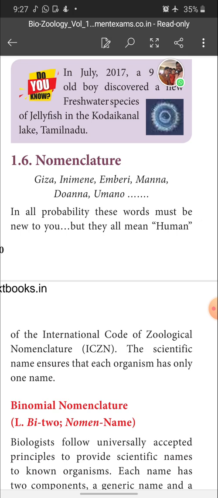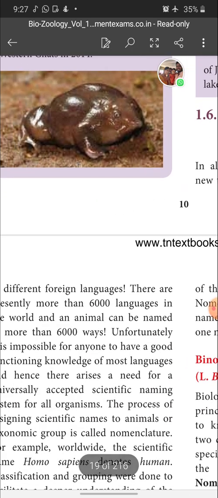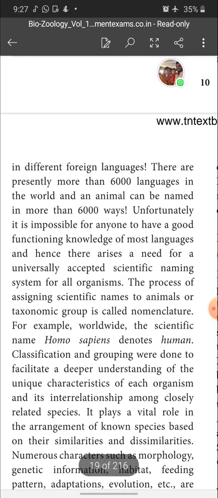So, let us enter into the topic, children. Nomenclature: in all probability these words must be new to you, but they all mean human in different foreign languages. There are presently more than 6,000 languages in the world, and an animal can be named in more than 6,000 ways. Unfortunately, it is impossible for anyone to have a good working knowledge of most languages, and hence there arises a need for a universally accepted scientific naming system for all organisms. So, the process of assigning scientific names to animals or taxonomic groups is called nomenclature.